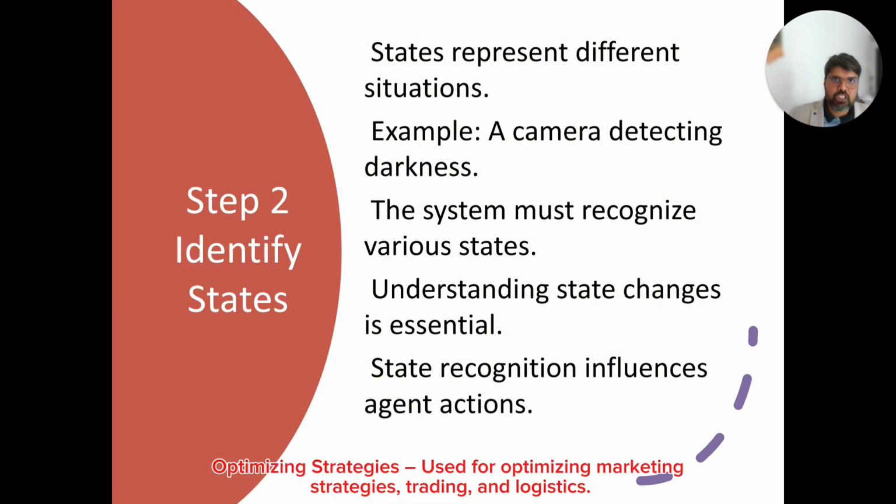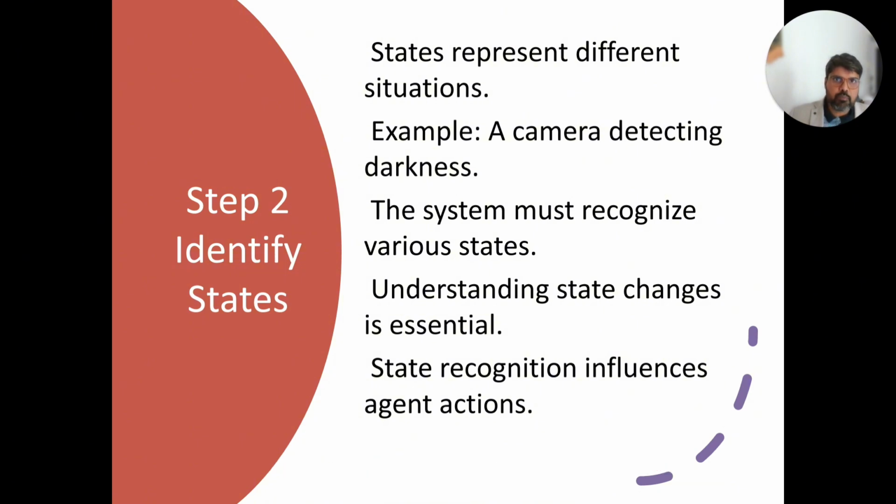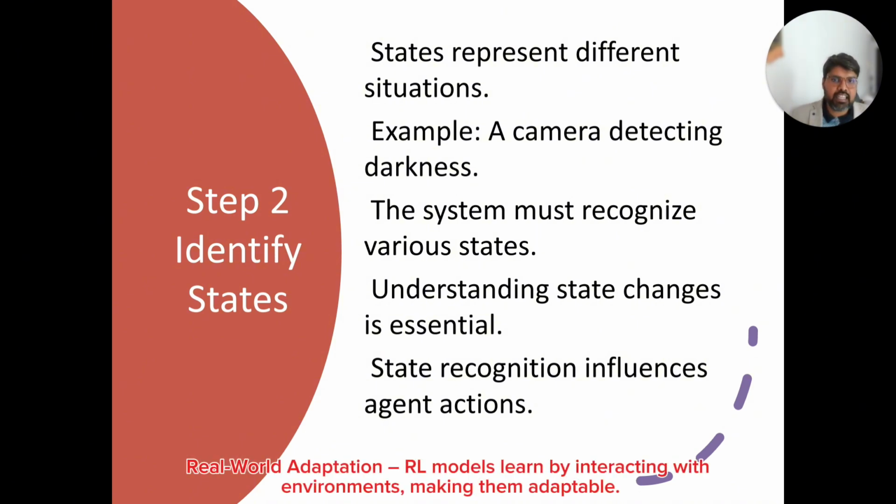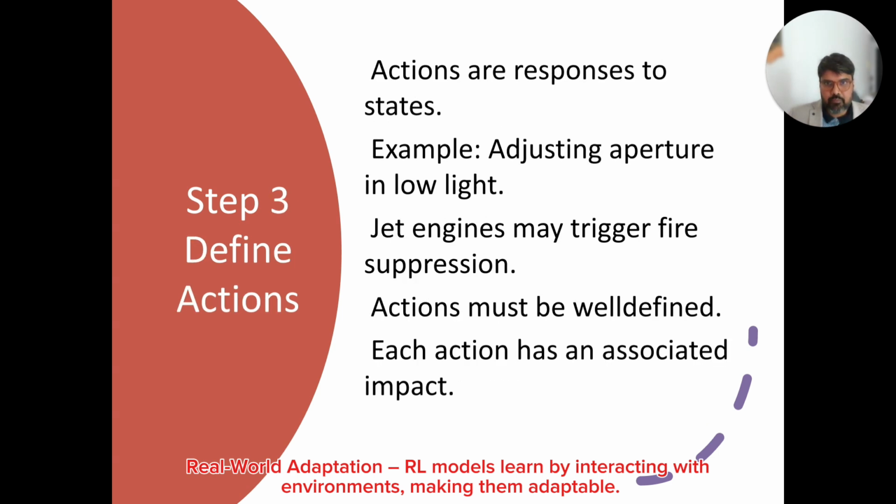Then we need to identify the states. A state represents a different situation. For example, if a camera is detecting darkness, the system must recognize various states. Understanding that the state changes is essential, and the state recognition influences the agent's action. So it is very important to identify the states.